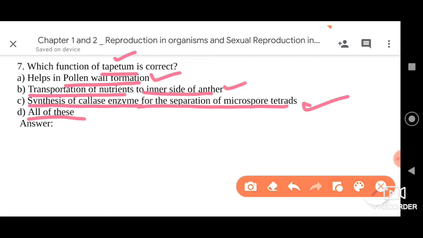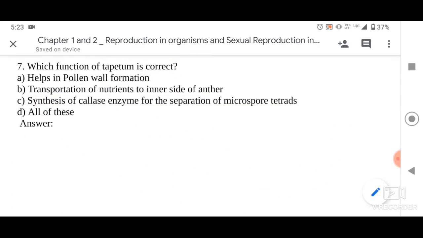These are all the important functions which are performed by the nutritive tissue called the tapetum, which is the innermost tissue present in the anther. So go for option D, that is your right answer.